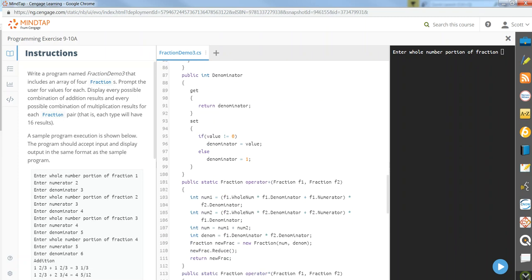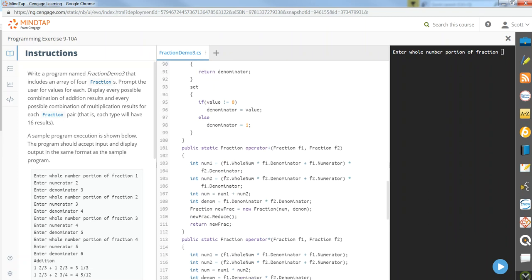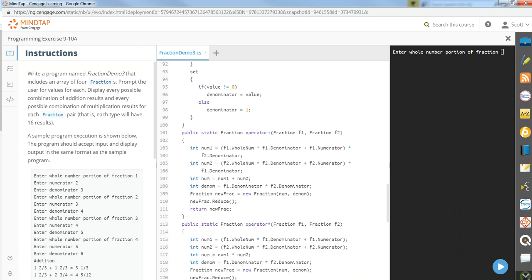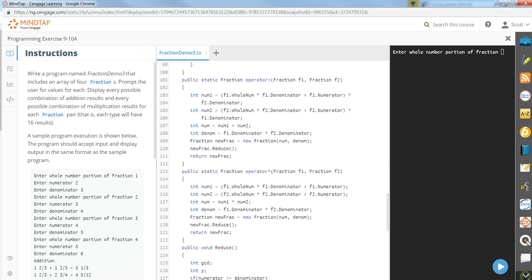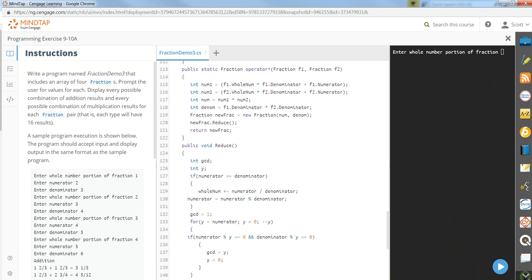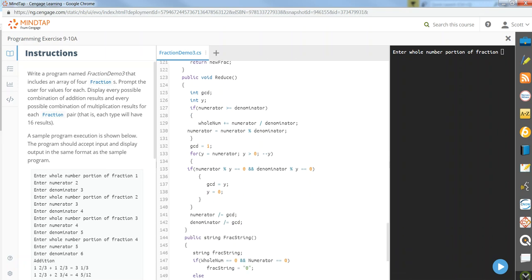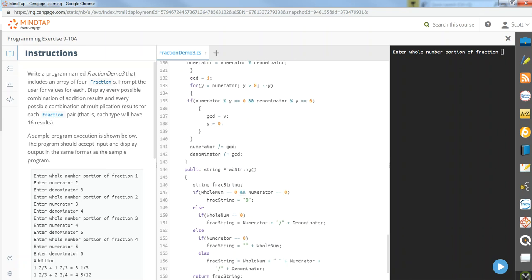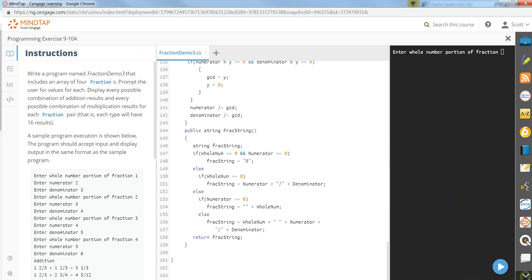All the way down, we've got our addition operator method. We've got our multiplication operator method, the same as we had before. We actually reduce it here. Here's where we convert to string for the output. So go ahead and run it.